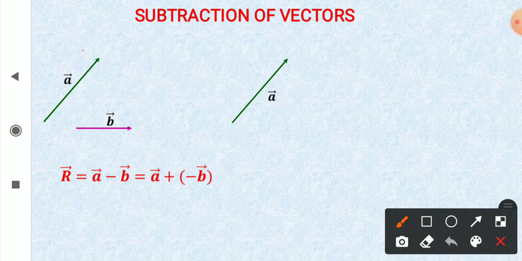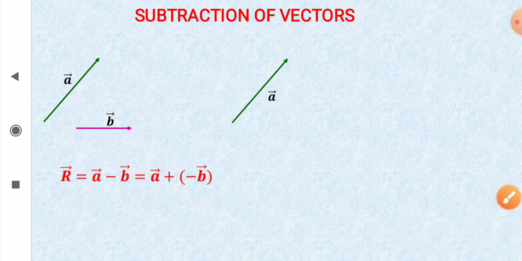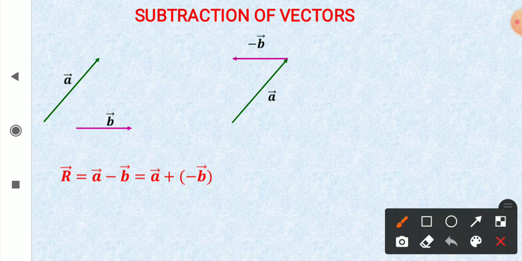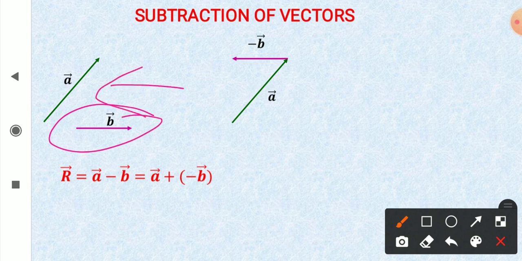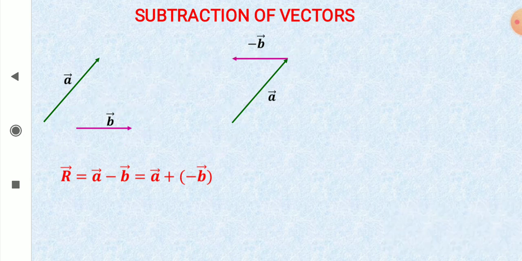So first vector a is drawn parallel to it, and then the negative vector of b is drawn. See, if vector b is along this direction, vector minus b will be opposite to it, and starting tail to head. For this vector minus b, this is tail, this is head. So tail to head for minus b.